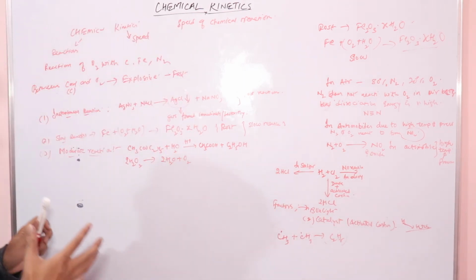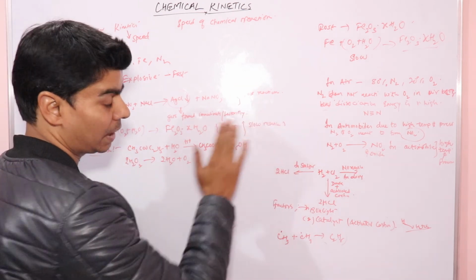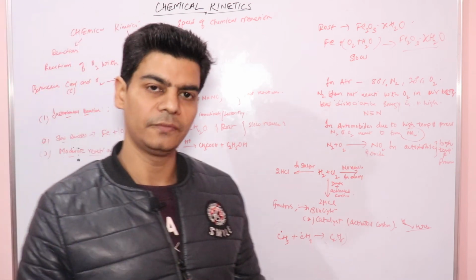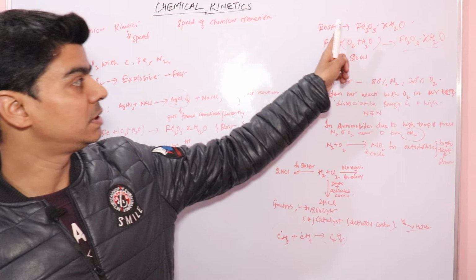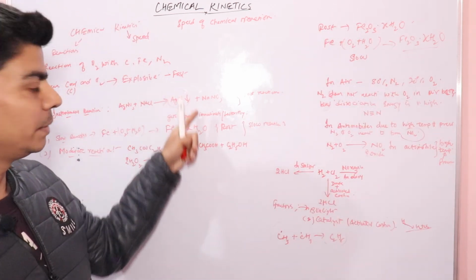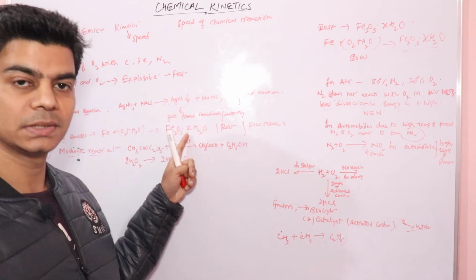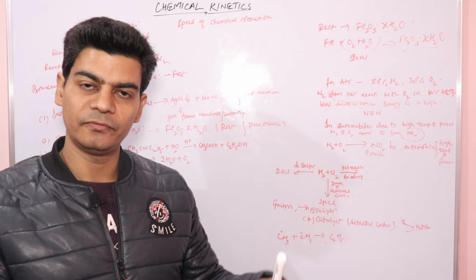If you look at these reactions, the ones that are very fast and the ones that are very slow, it's difficult to measure their speed. This reaction takes place in months, and this reaction, the formation of silver chloride, takes place so instantly that you don't have time to find the speed.